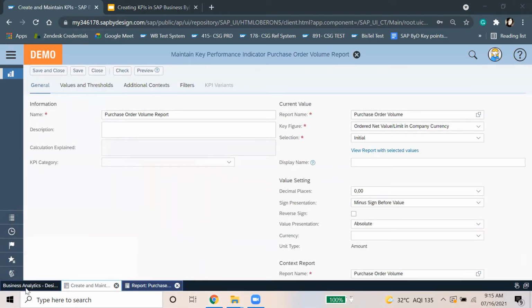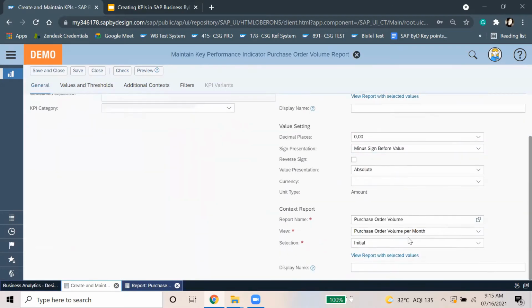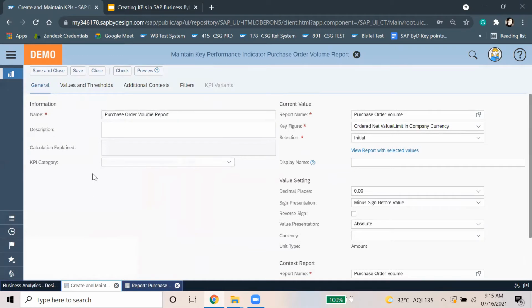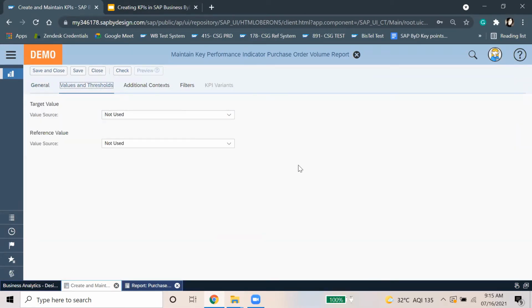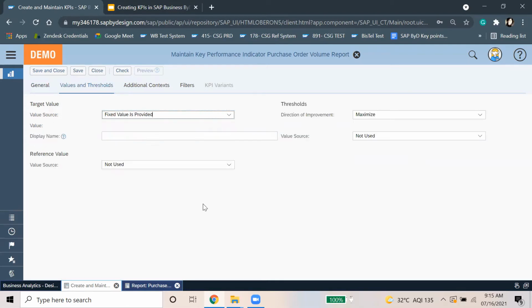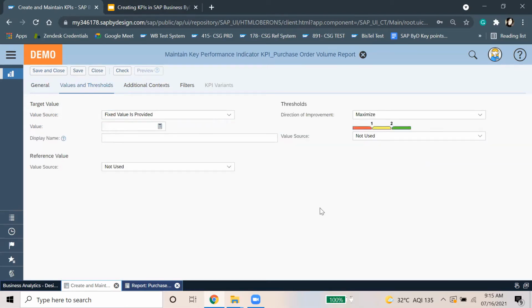If you do it directly from here, the system will help you to fill all the related data from the report. If you want, you can change the name here. Let me just put KPI. Then we have the values and thresholds. If you want, you can put the target value and the reference value. Target value, as the name suggests, is a fixed value, which is the target for this.